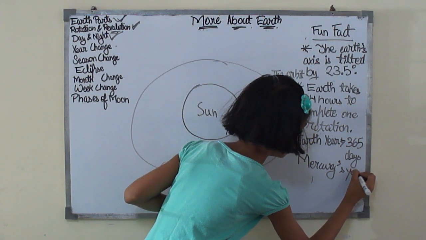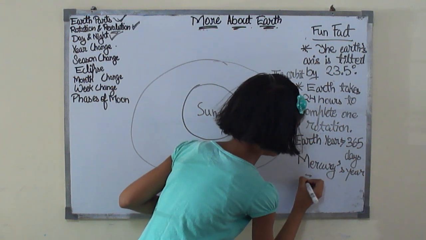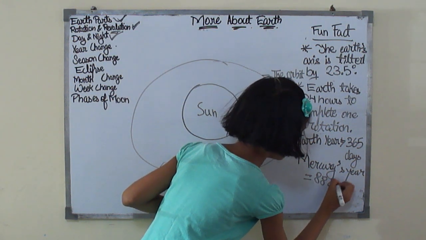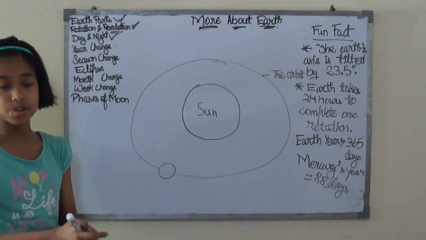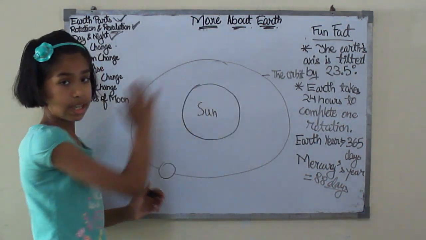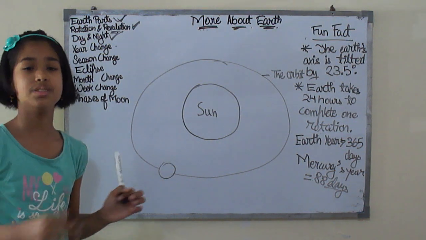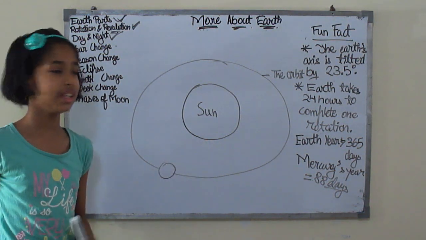Why is that? Because Mercury takes 88 days to revolve around the sun. So that is Mercury's year.